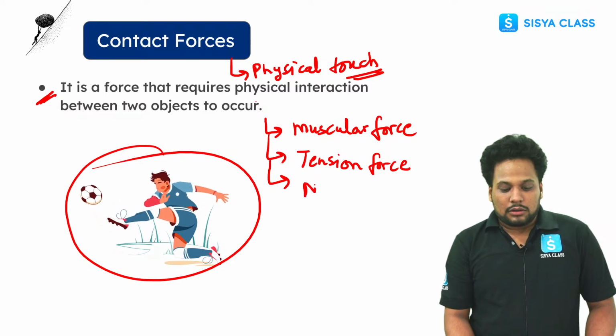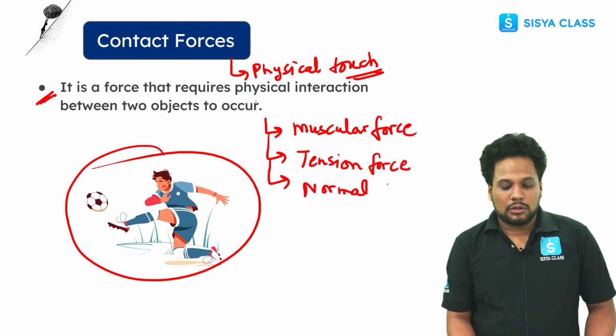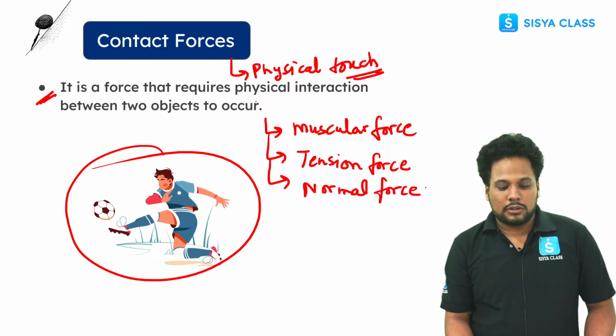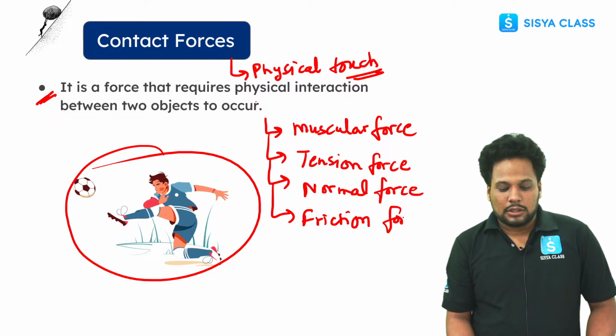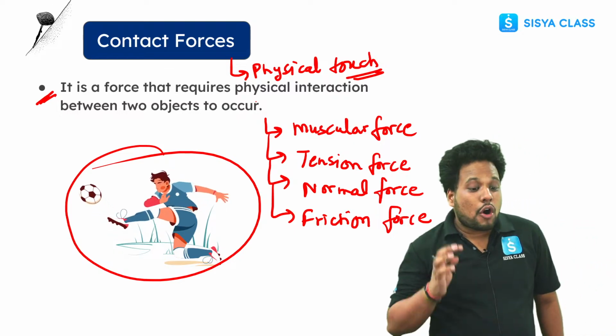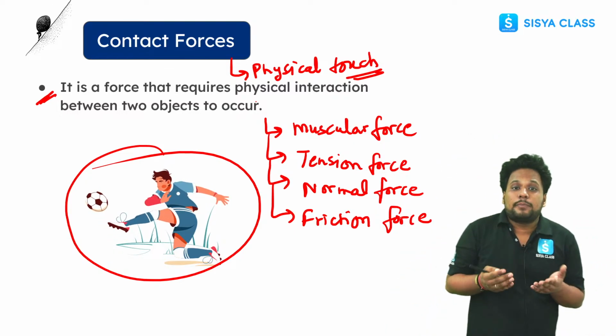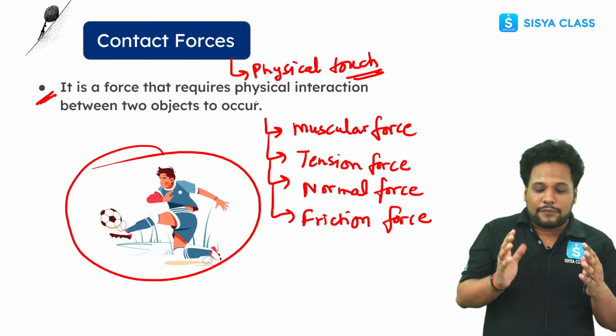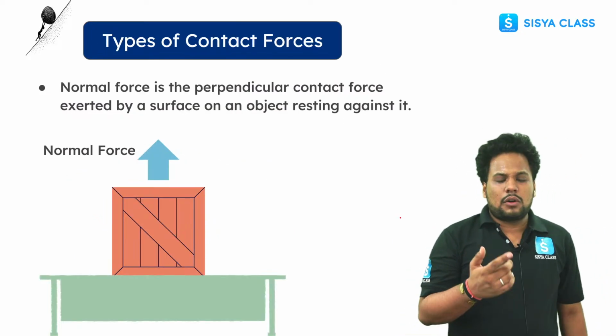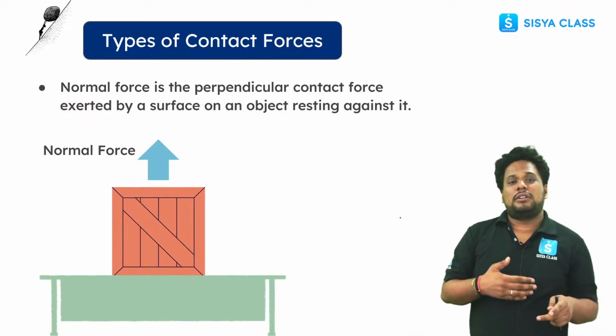Then the normal force, then frictional force. These are contact forces, which require physical touch. One by one we are going to discuss what normal force is, what tension force is.